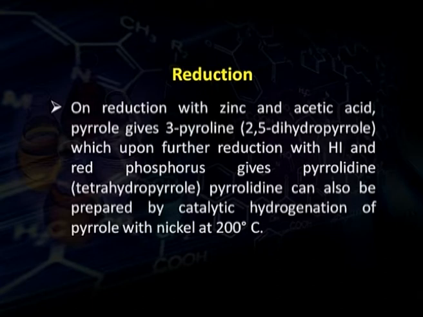Now, reduction. There are a number of reducing agents which can reduce pyrrole, and depending on the nature of the reducing agent, we get different reduction products. When pyrrole is reduced with zinc and acetic acid, we get 3-pyrroline, 2,5-dihydropyrrole, which when further reduced with HI and red phosphorus, a complete reduction of the pyrrole molecule occurs and tetrahydropyrrole, that is pyrrolidine, is formed. Pyrrolidine can also be obtained directly when it is catalytically hydrogenated with nickel at about 200 degrees centigrade.